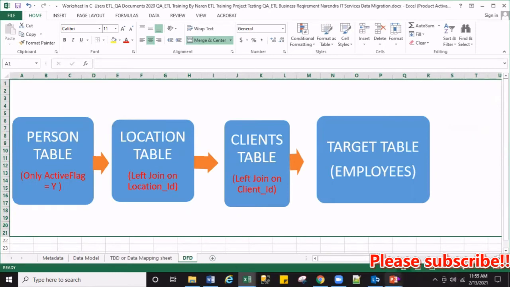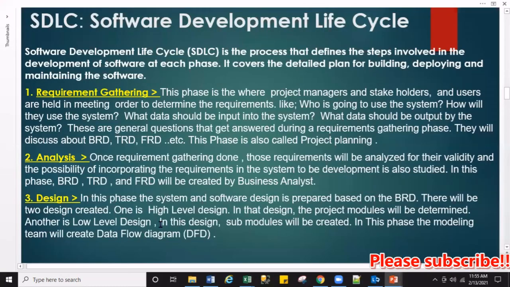All right, let's move to the next one. Number 2 is a very big process, right? Because in number 2, they create so many documents. Number 3 is called design, right? Once the requirement gets gathered and analyzed, and based on the analysis, the BRD, TRD, FRD, technical design document, and data flow all get created in the design. The designers, okay. So let's read.